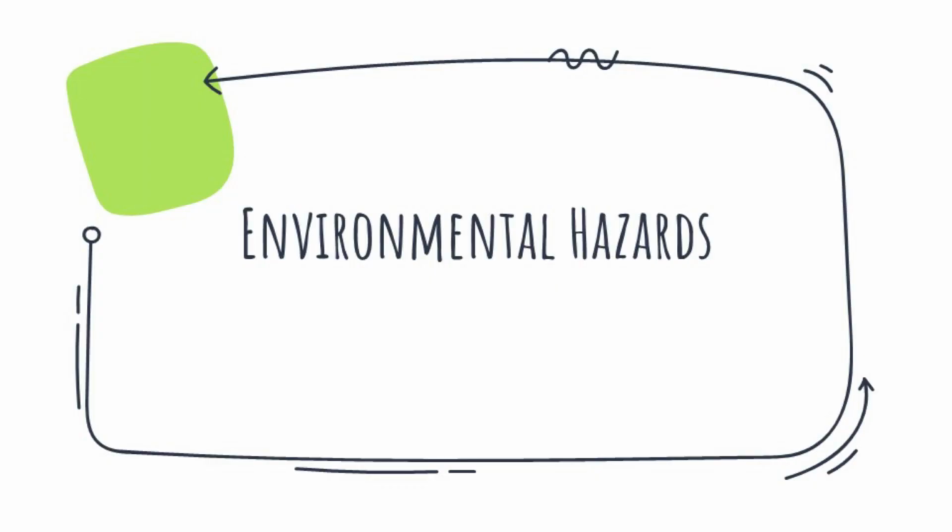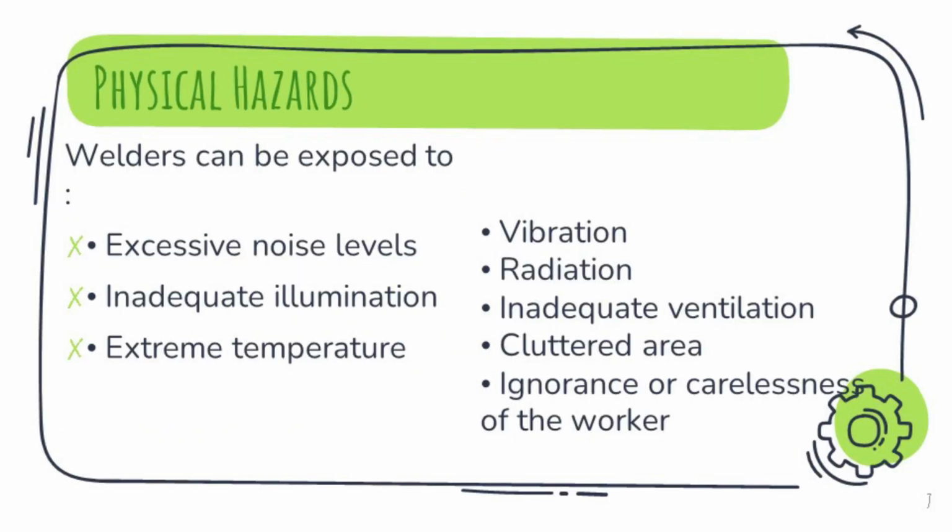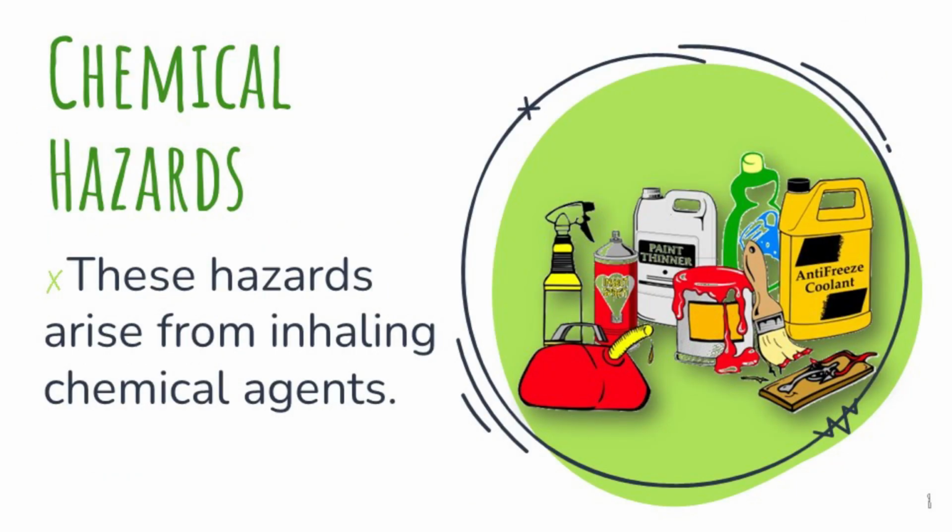Environmental hazards. Physical hazards. Hazards due to the transfer of energy between an object and a worker. Welders can be exposed to excessive noise levels, inadequate illumination, extreme temperature, vibration, radiation, inadequate ventilation, cluttered area, ignorance or carelessness of the worker.